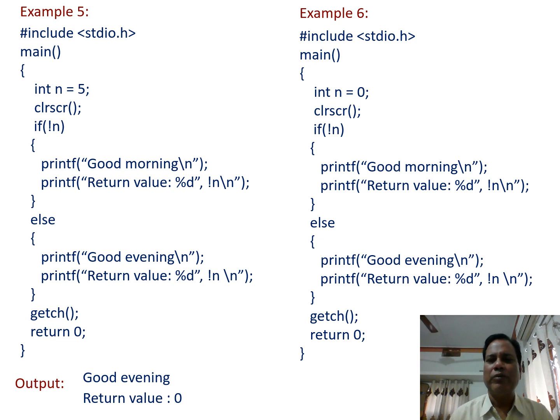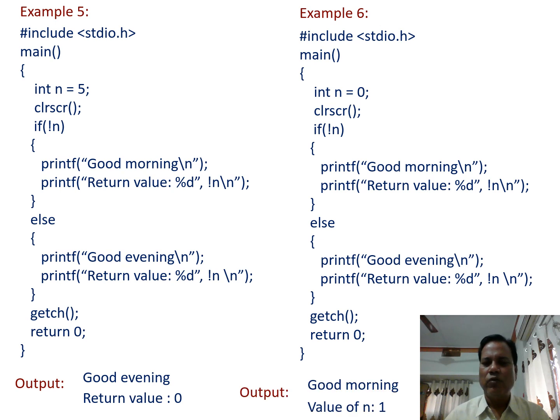When it is true, if block statements are executed, and in the if block we print good morning and also the return value of not n. Naturally this is going to be 1. So when this program is run, we get the output like this one, good morning and value of n equal to 1.